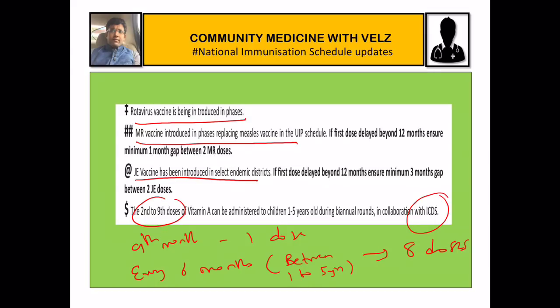Next, in case the first dose of the MR vaccine or the first dose of the JE vaccine is missed and the child has got aged beyond 12 months, then we have to ensure at least 1 month gap between 2 MR doses and 3-month gap between the 2 Japanese encephalitis doses. So we'll see it in the next slide.